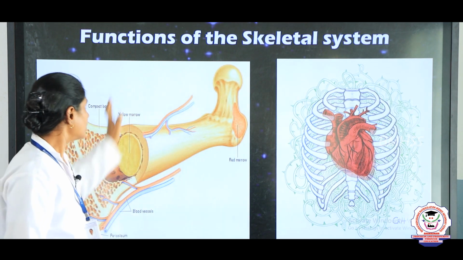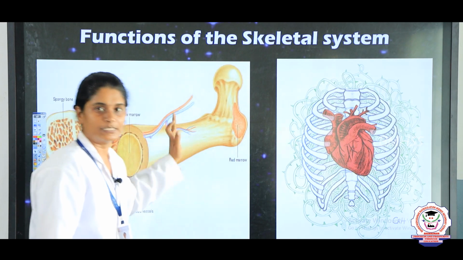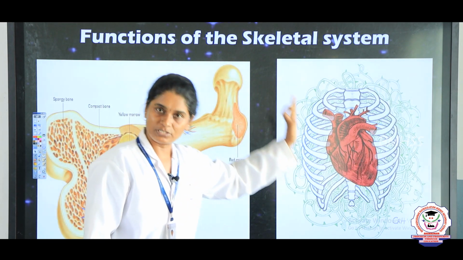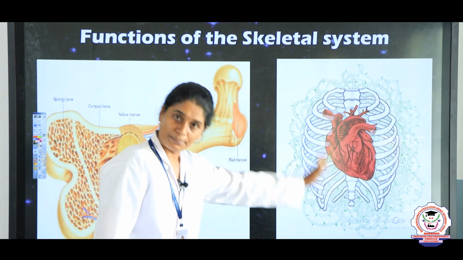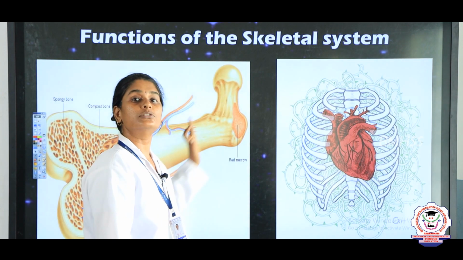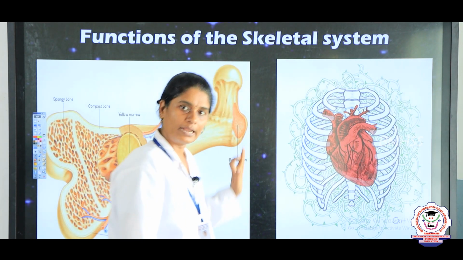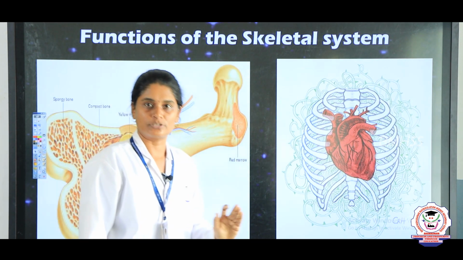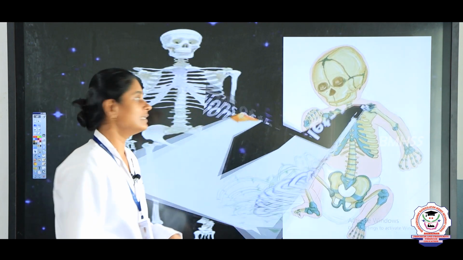So, the bones help in the formation of the blood cells, right. Not only does it give shape and support, not only does it help in movement, it also protects the internal organs and also helps in the formation of blood cells in the bone, right. So, now these are all the functions of the skeletal system. Now, let us see in detail about the skeletal system.